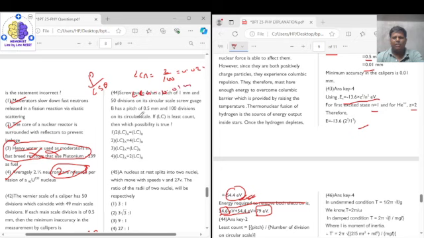So we can see that the least count for A is